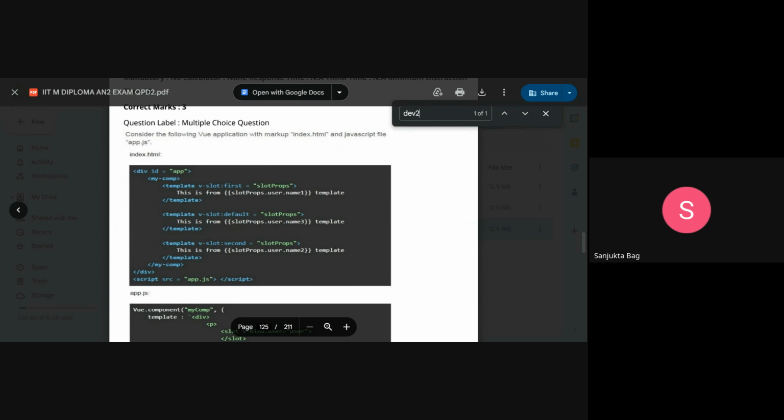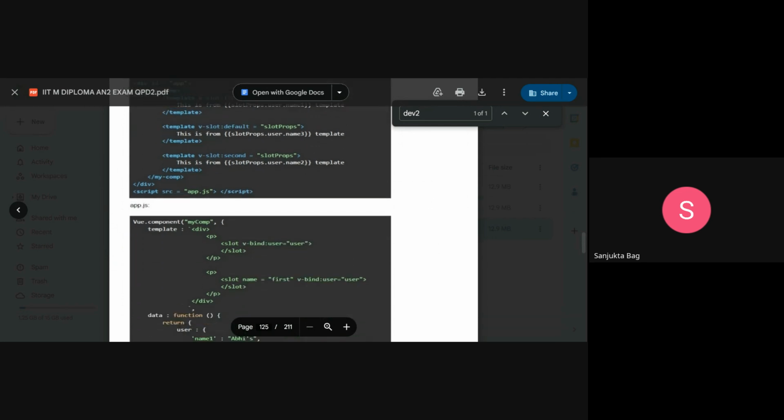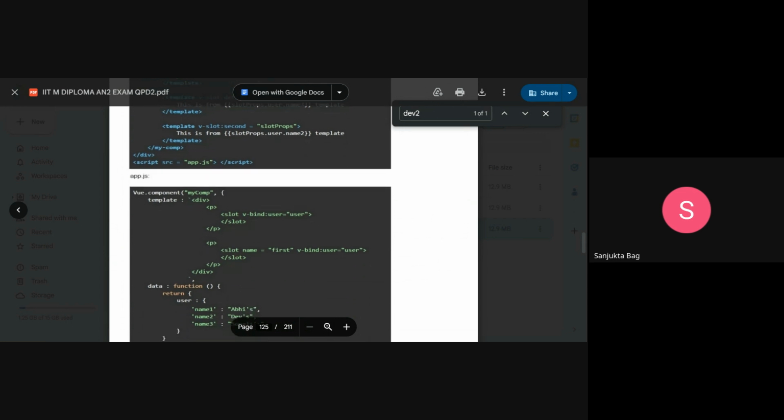The default will render the slotProps.user.name3 template, and slot second will render the slotProps.user.name2 template. In app.js, the child mycom has a template here. We are doing v-bind with the user object with the default slot.